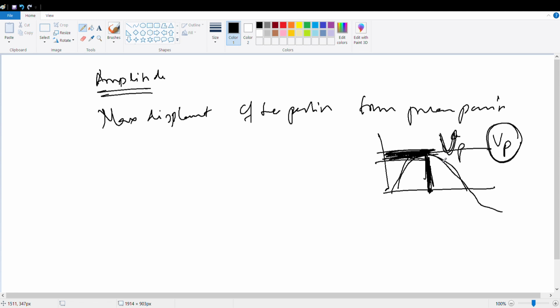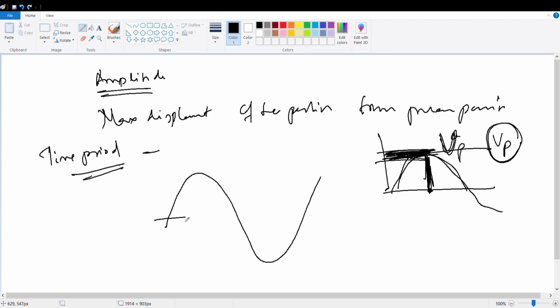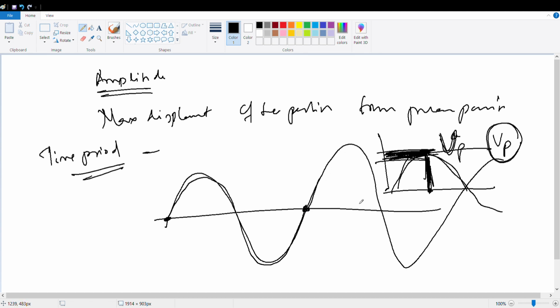Clear? Then what is time period? Time period is the time taken after which the particle keeps on repeating. If I take a wave, what is one time period? From this position to this position is one time period, and again from this position to this position is another time period.